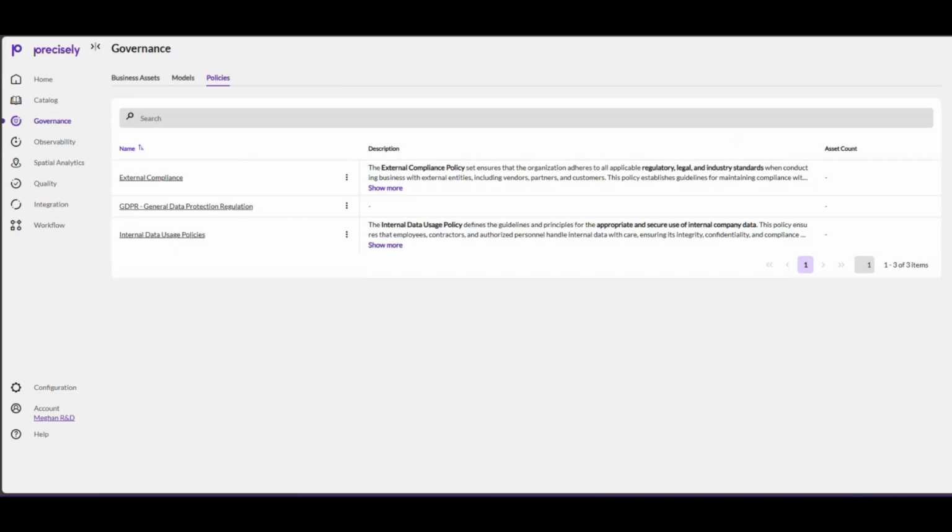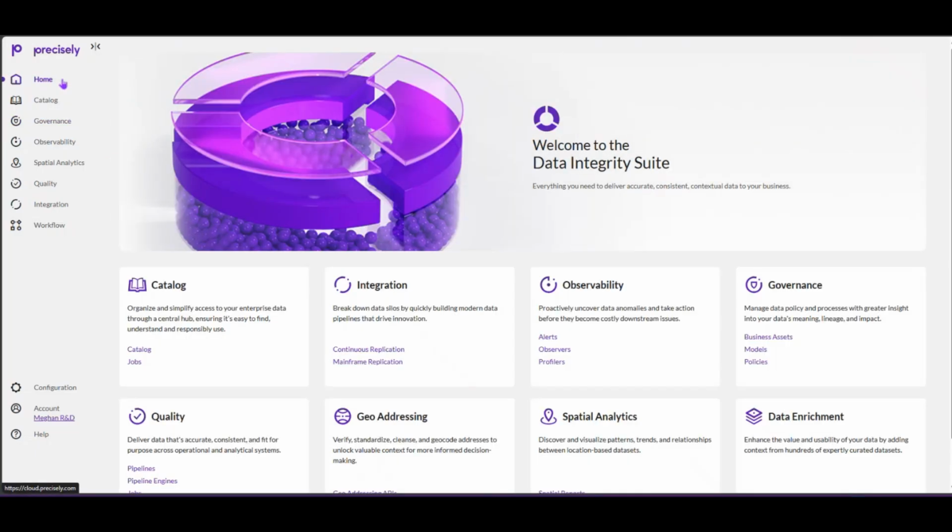scale. So, what we just saw today was actually just a glimpse of how customers can extract real value from their data with the Data Integrity Suite. That's because it's more than just a collection of tools. It's an integrated AI powered solution that helps users find and trust their data, helping eliminate guesswork and risk, fix data quality issues with AI driven automation to help save time and effort, enrich data with geospatial intelligence to help unlock deeper insights, and ensure long term governance so that data stays reliable over time.